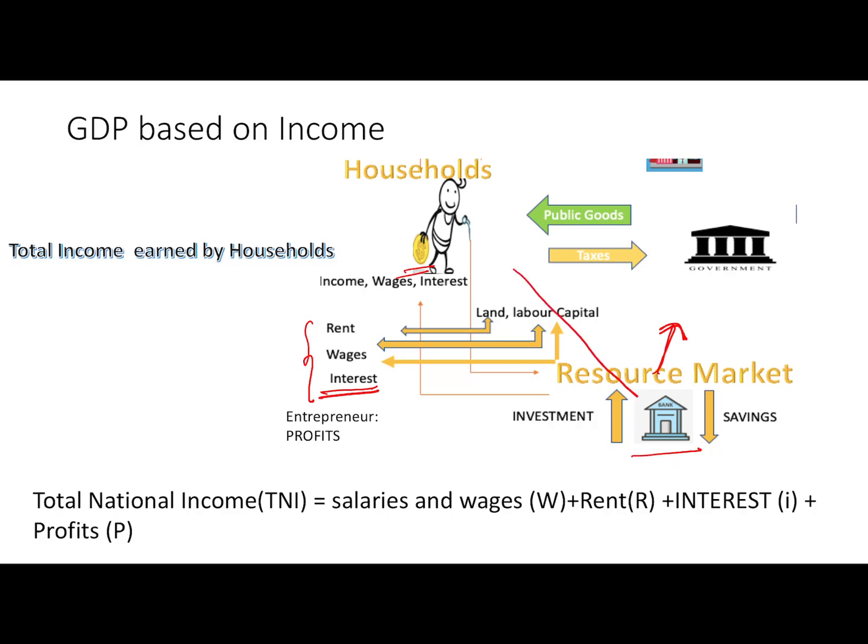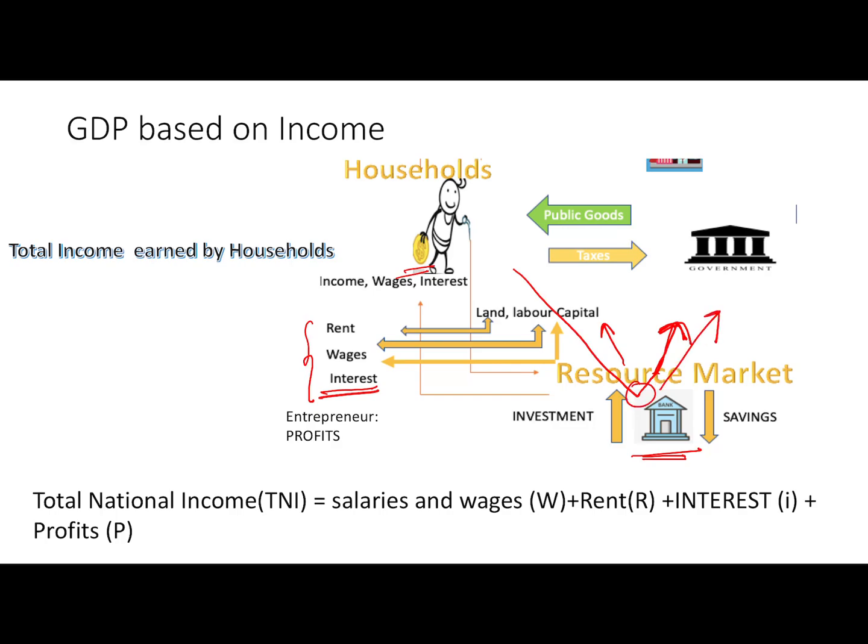It is that of households that the bank is lending to businesses. It originally belongs to households, and therefore households that save money in the banks receive interest payments in return for the bank lending that money to the corporates.